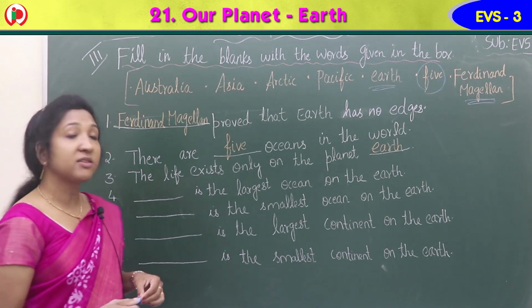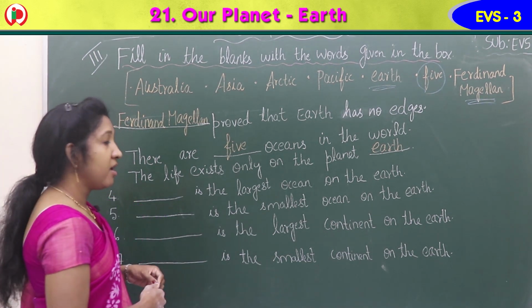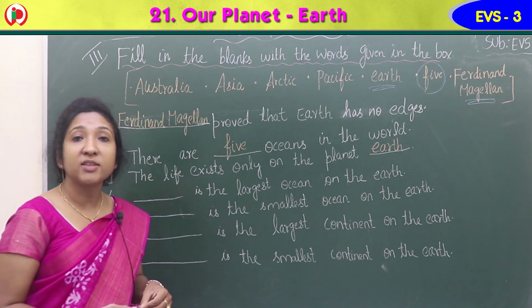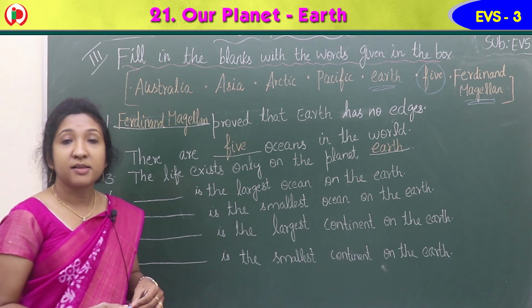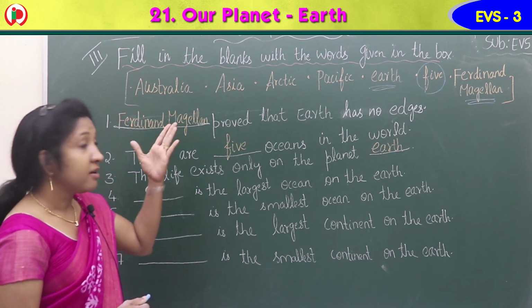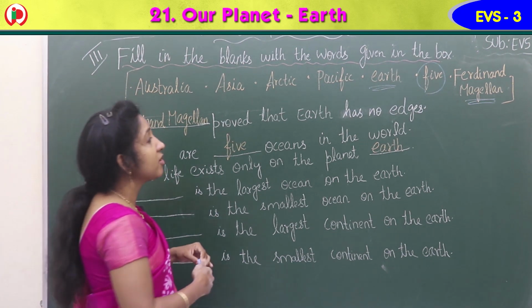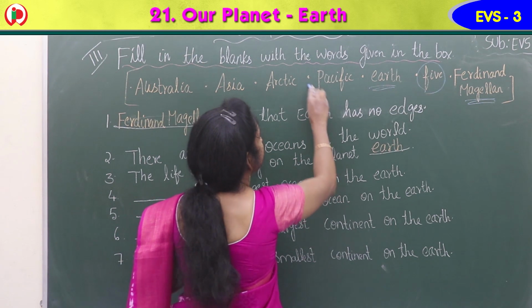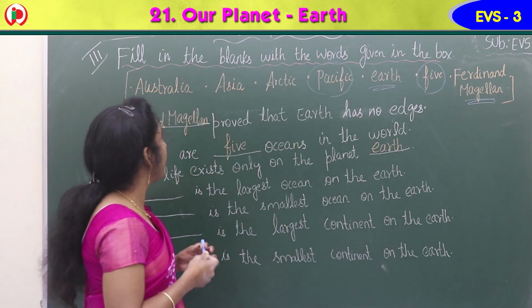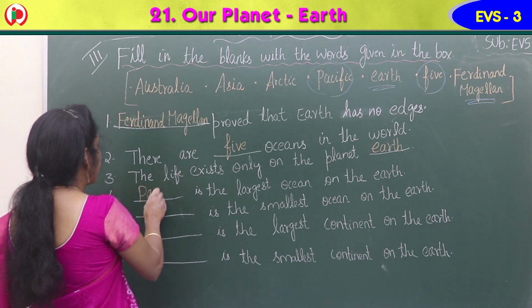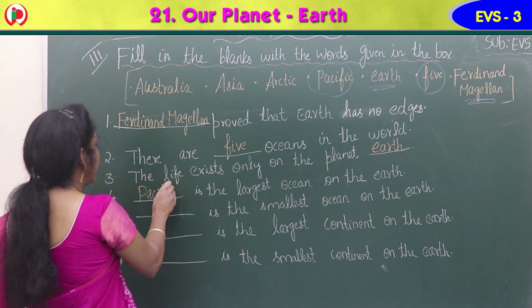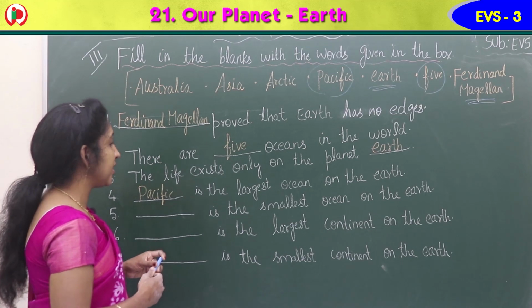Dash is the largest ocean on the earth. Which is the largest ocean on the earth, children? Yes, it is the Pacific Ocean. Isn't it? So write here Pacific. P-A-C-I-F-I-C.